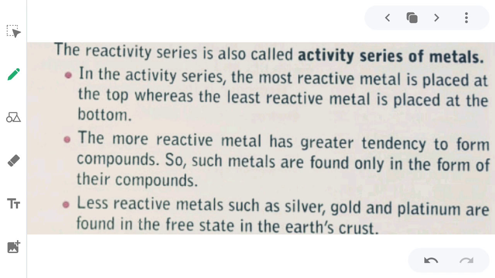And we need to go through some purification processes to get the pure metal, which we don't need to do with metals like silver, gold and platinum, which we find in nature in the free state. Okay, so this was the activity series of metals.